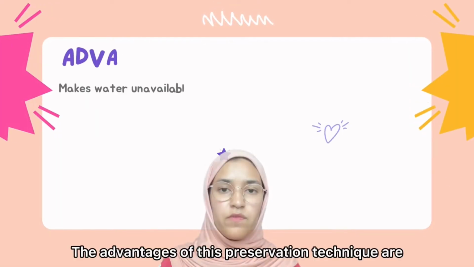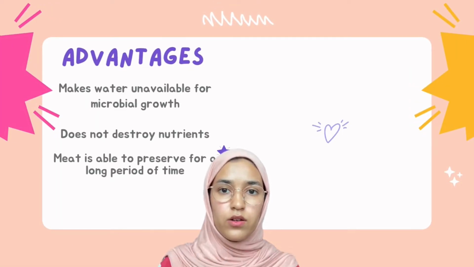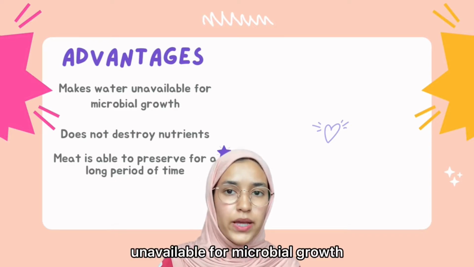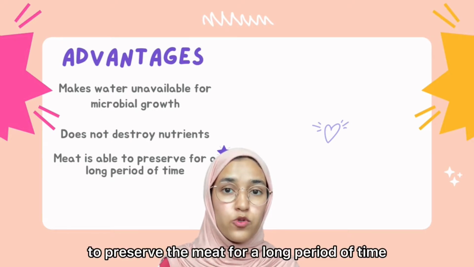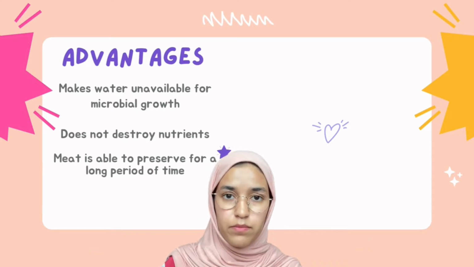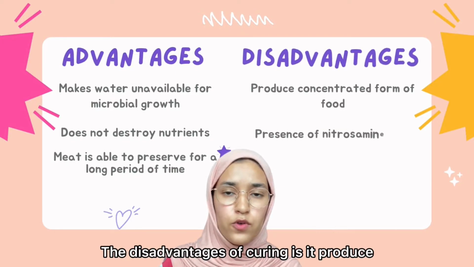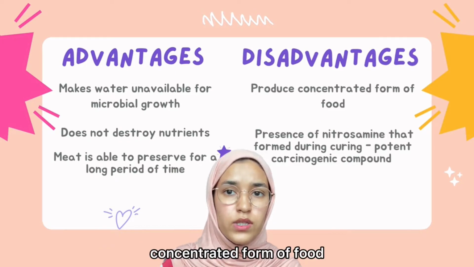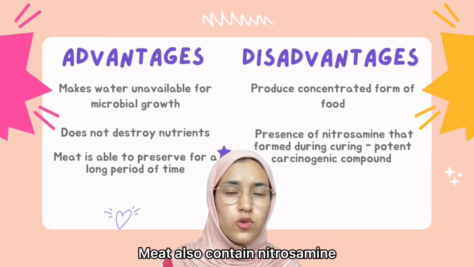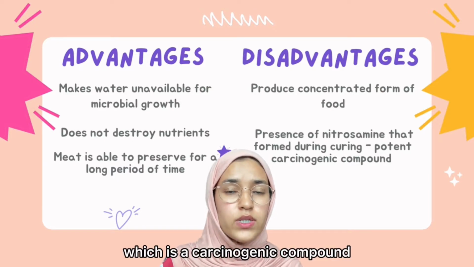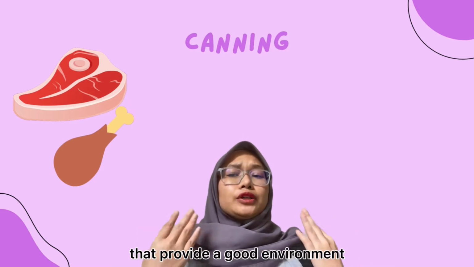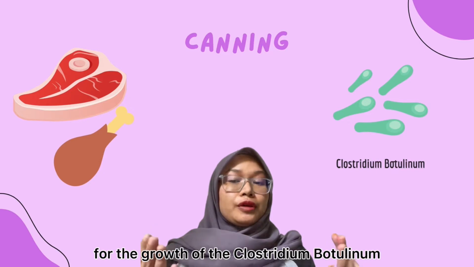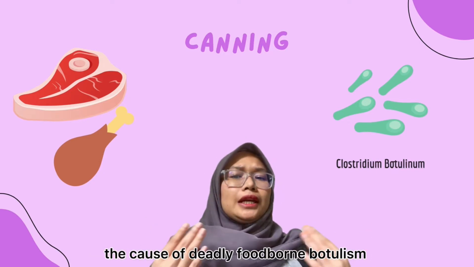The advantages of this preservation technique are it makes water unavailable for microbial growth. It also does not destroy the meat nutrients and it is able to preserve the meat for a long period of time. The disadvantages of curing are it produces a concentrated form of food. Meat also contains nitrosamine, which is a carcinogenic compound. Meats and poultry are low acid foods with pH above 4.6, which provides a good environment for the growth of Clostridium botulinum, the cause of deadly foodborne botulism.